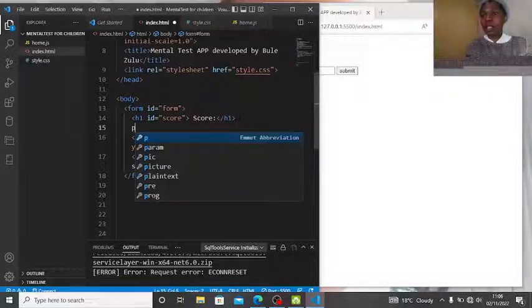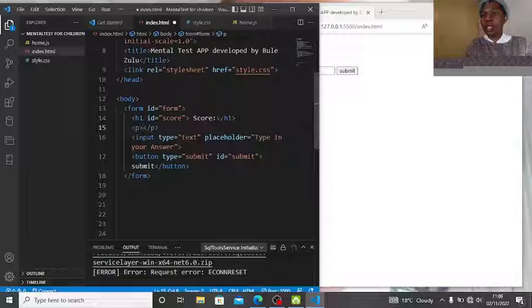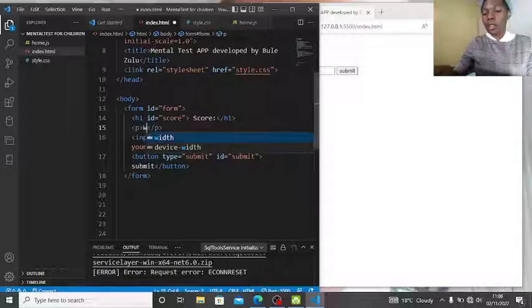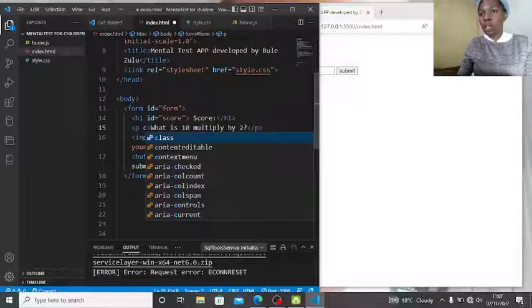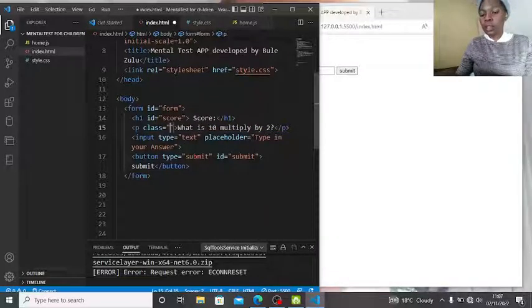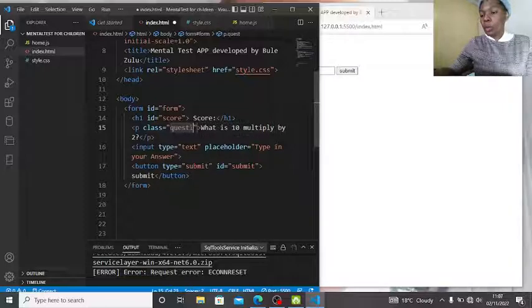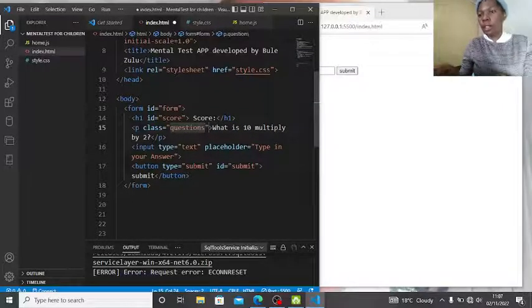So you can name it whatever. The question is just an example. Let us say, what is 10 multiplied by 2? This is just for now. We're going to change this. Let us give it a class called question. It's okay if you say question.